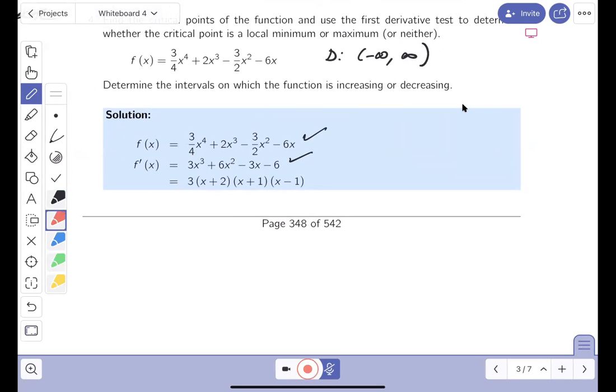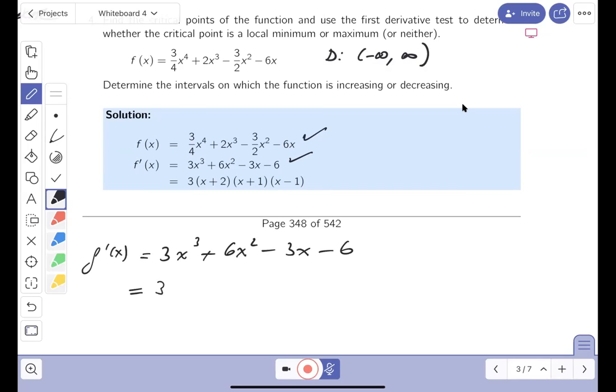And I'm going to go over this now with you. I'm going to go over the factoring of it. So why would you factor that? Because it looks factorable. And let me write this over here. So 3x cubed. This is the derivative. Plus 6x squared. Minus 3x. Minus 6. And I think I want to factor it. And what do you get there?